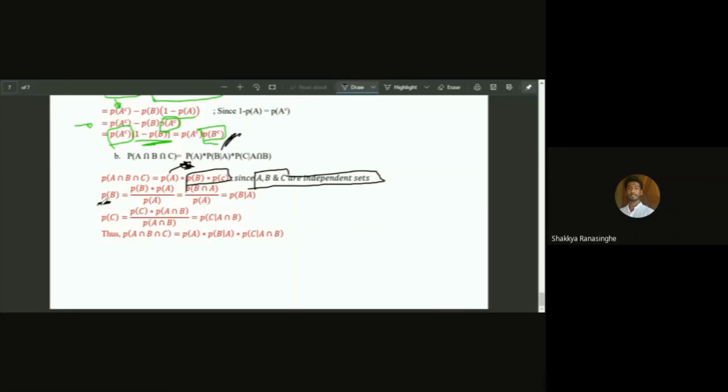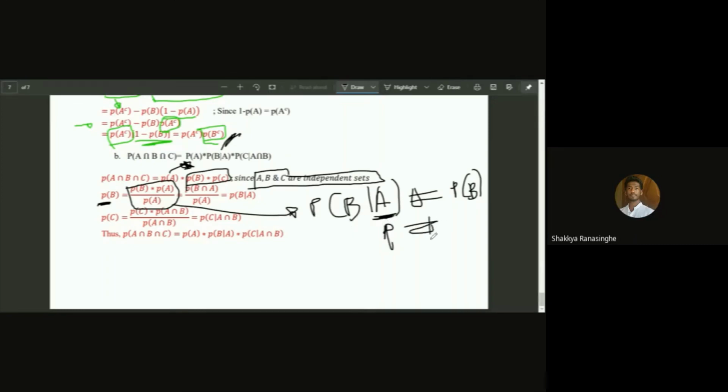We take the probability of B, and I'm multiplying and dividing by the probability of A. If you look at this section, by the conditional probability, this is the probability of B given A. We can actually write this in a single line, because PB is equal to PB given A, since B is independent of A. The information of A doesn't influence the choice of B. We don't have to prove that, but for the sake of the answer, we will do that.